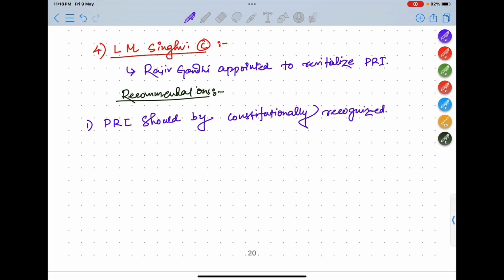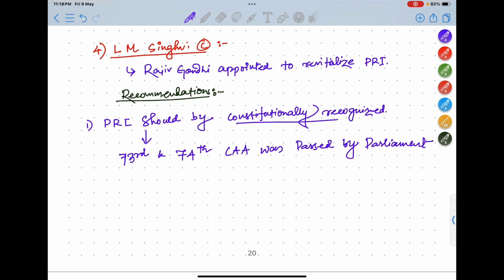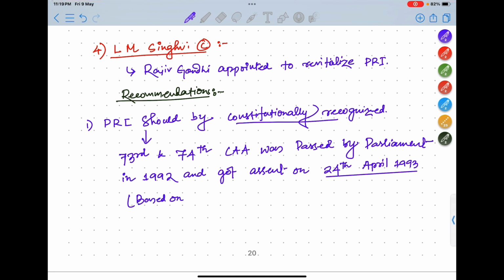Next is, so after this recommendation, the 73rd and 74th Constitutional Amendment Act was passed by Parliament in 1992 and got assent on 24th April 1993, based on the Gadgil committee.